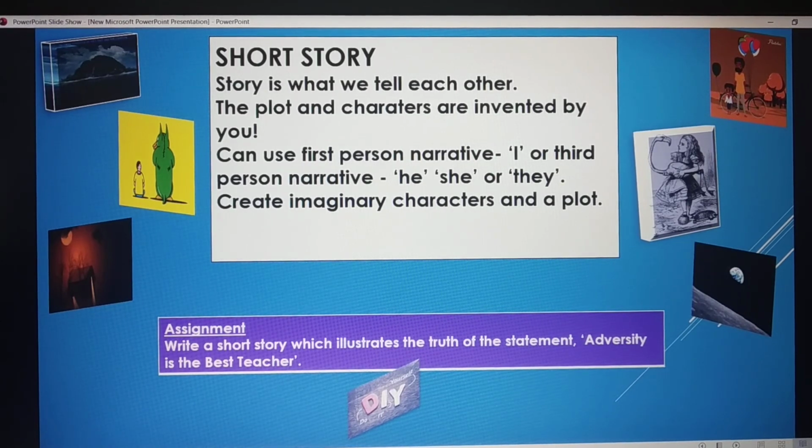Hope you got some idea how to write a short story. So I'm giving an assignment for you. The second assignment is to write a short story which illustrates the truth of the statement, adversity is the best teacher.